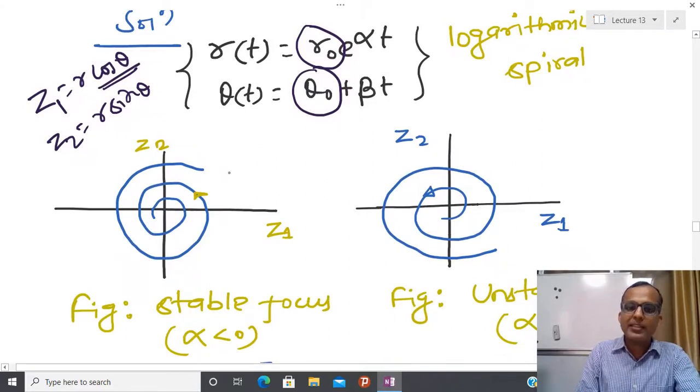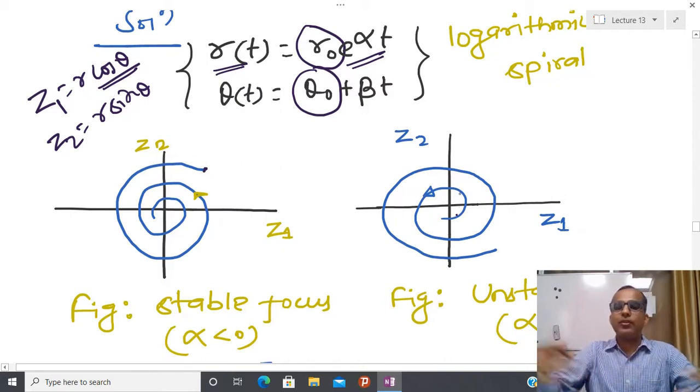And if alpha is less than 0, then you can start from any initial condition, and your radius r is going to decrease. Due to that reason, we have converging behavior. And if alpha is greater than 0, then I have diverging behavior. So if you start from any initial condition, finally in a spiral way you are going to move away from this equilibrium point.